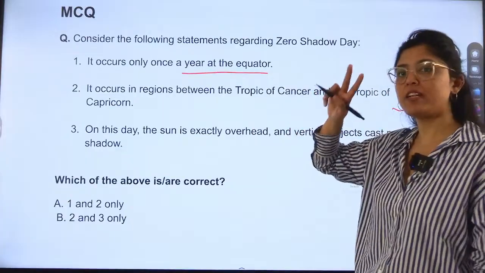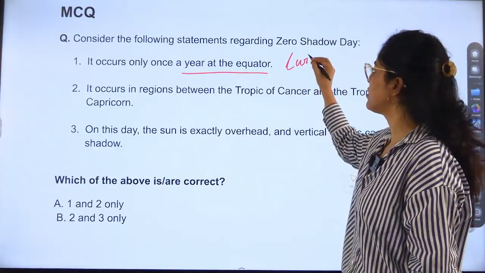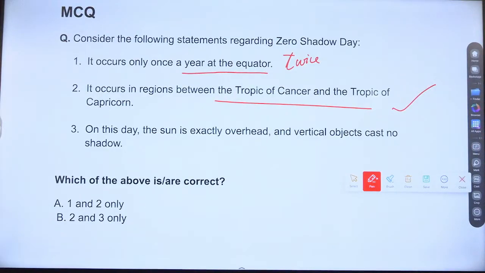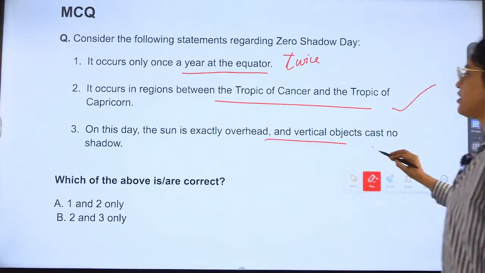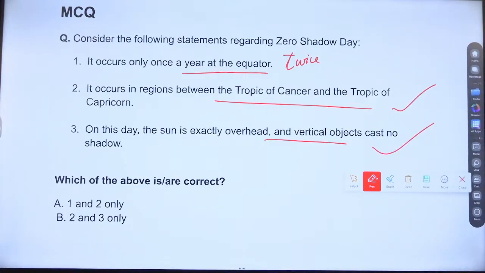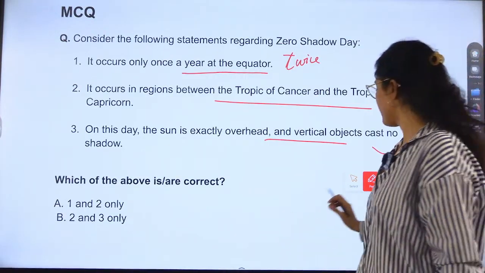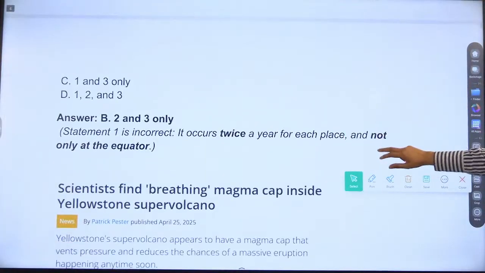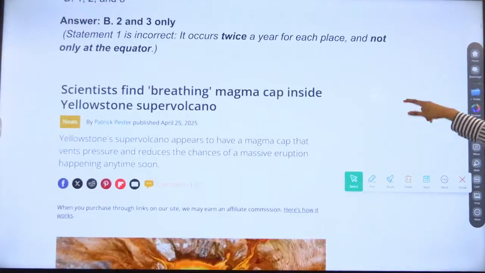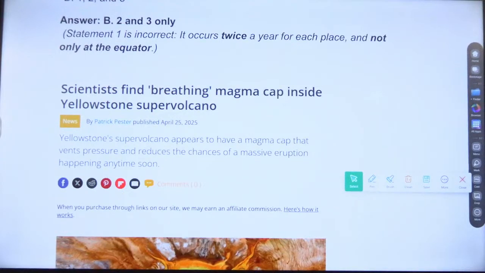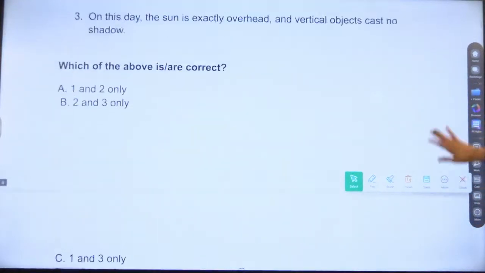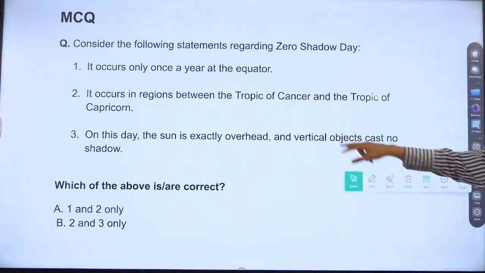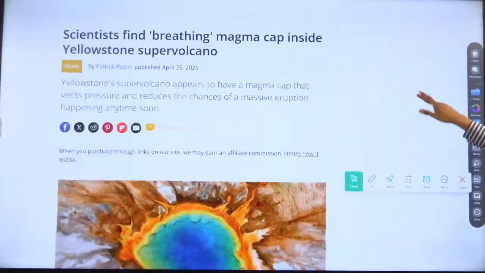Twice. It occurs twice a year. So this is wrong. Next is it occurs in regions between the Cancer and Capricorn. Correct. On this day, the sun is exactly overhead and vertical, correct. Right? So answer is B, 2 and 3 only, and it occurs twice a year for each place and not only at the equator. So read the sentence very carefully.